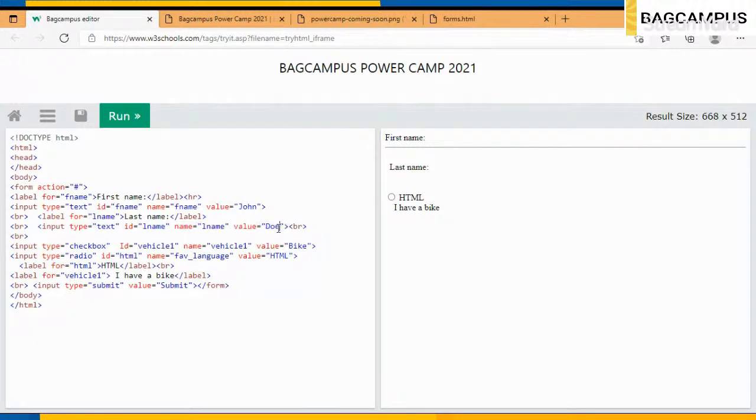So input type text, then you can use value. If you don't want to use a value, you can just keep it blank. You can use required when you're using it, right? So this is going to be amazing when you use it. You can just use this code, and in the assignment you also have to make sure you are using a form stack.